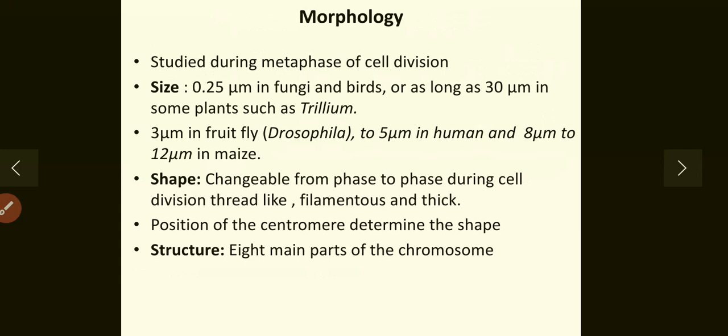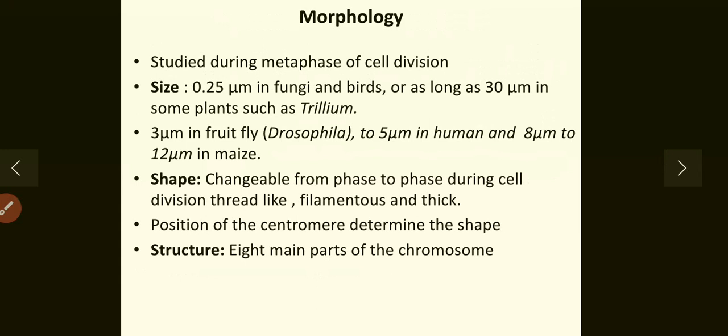The shape of the chromosomes is changeable from phase to phase, that is, from prophase, metaphase, anaphase and telophase. During cell division, or mitosis study, you can observe this. It looks thread-like, filamentous and also thick. The position of the centromere determines the shape. This will be discussed later.